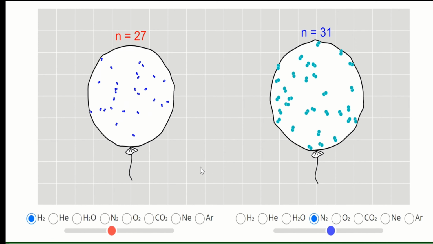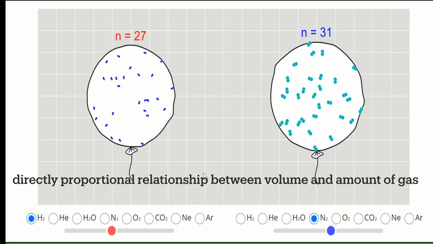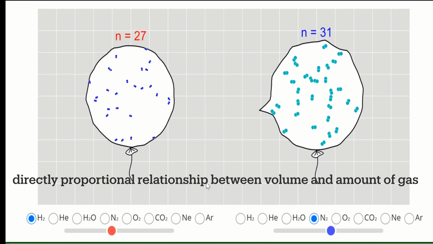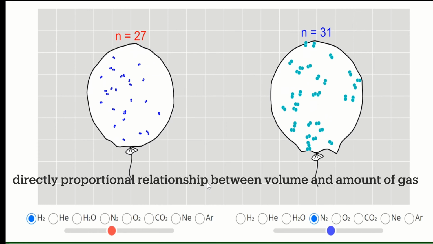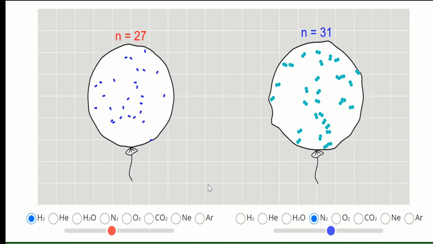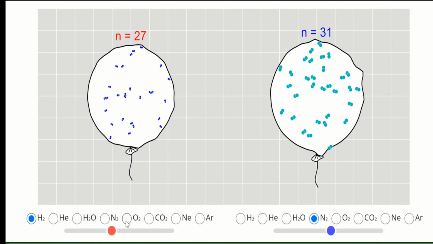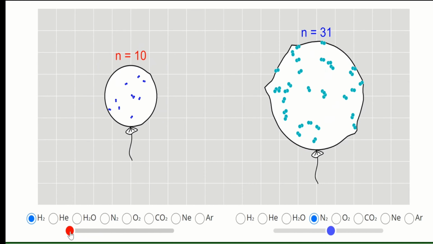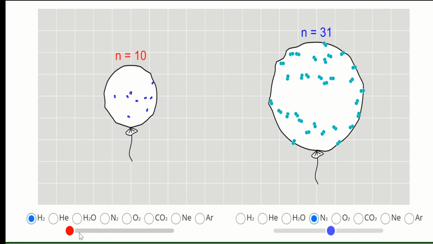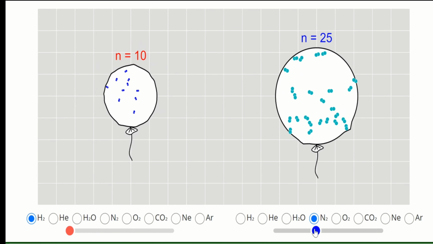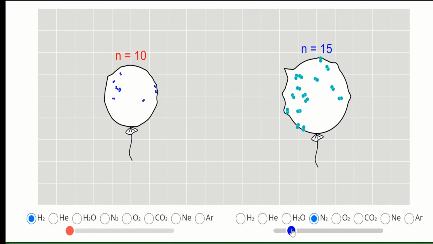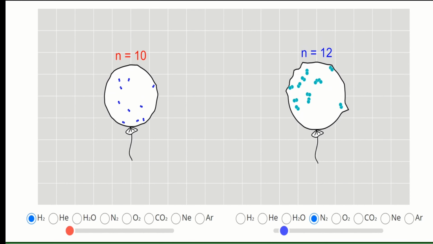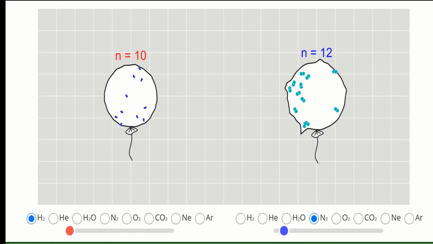So we can say that there is a directly proportional relationship between the volume of gas and the number of gas molecules at constant temperature and pressure. Again, that's explained by Avogadro's Law. Same thing, when the number of molecules decreases, the volume of gas will also be affected. When the number of molecules of gas decreases, you expect that the volume of the gas will also decrease.